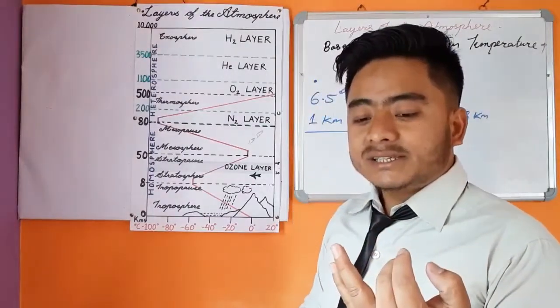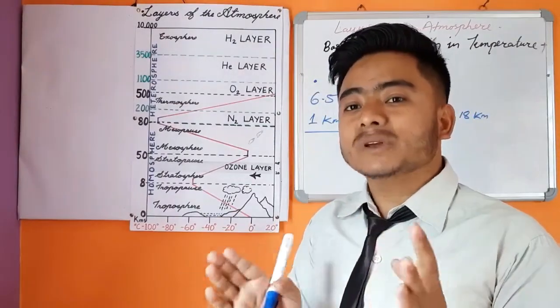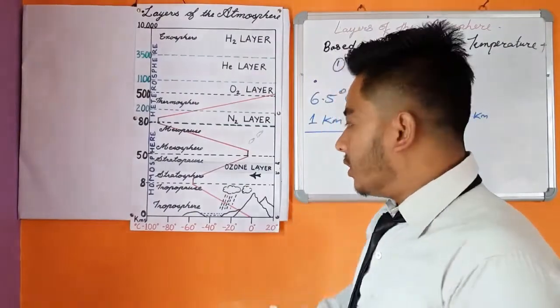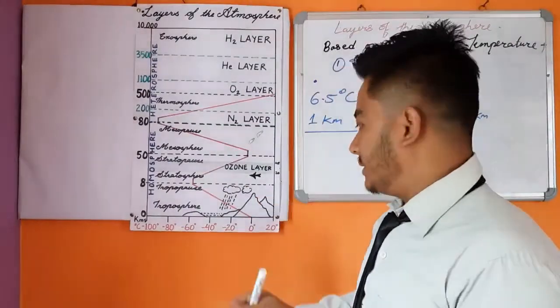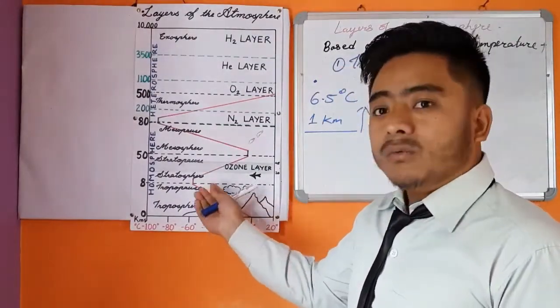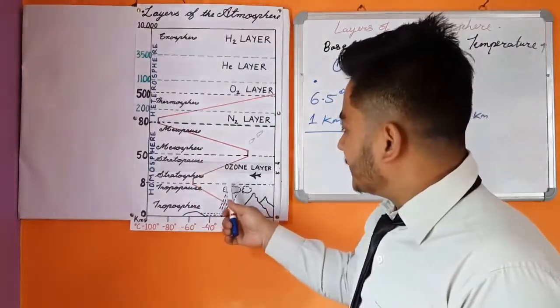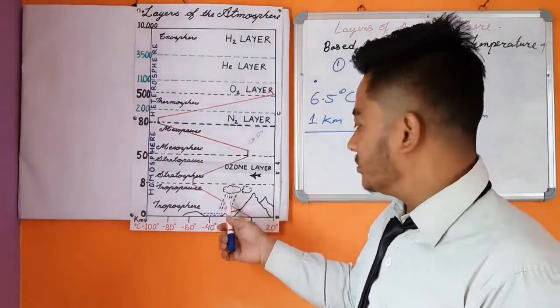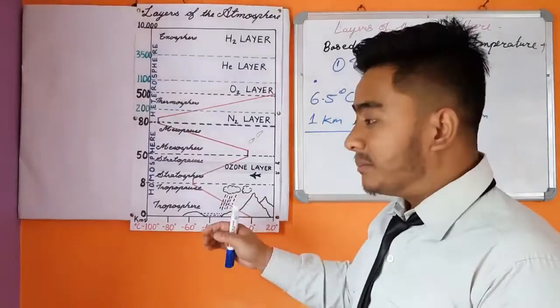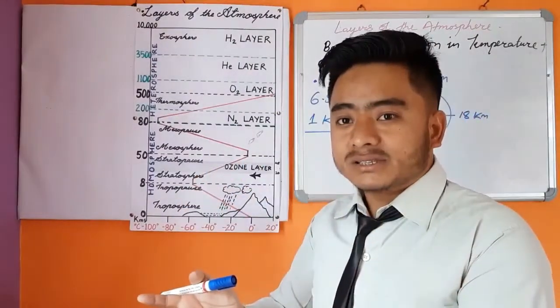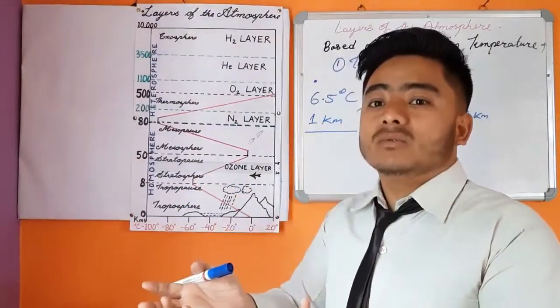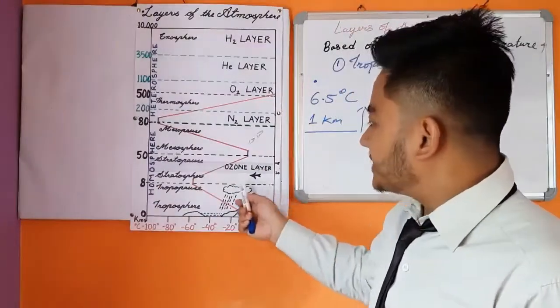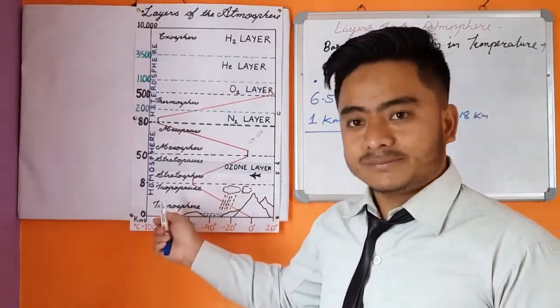And third characteristic, atmospheric weather phenomenon. All the atmospheric weather phenomenon like the formation of water vapor, the formation of clouds, the occurrence of rainfall, presence of dust particles, and many other weather phenomenon take place in this troposphere.